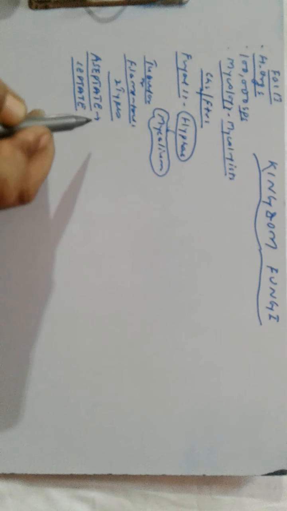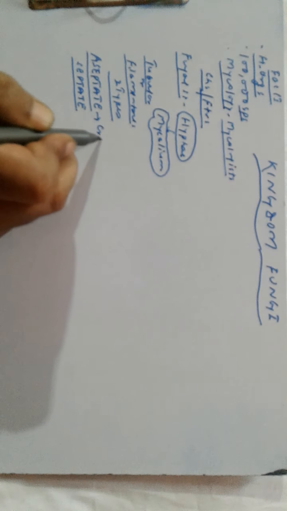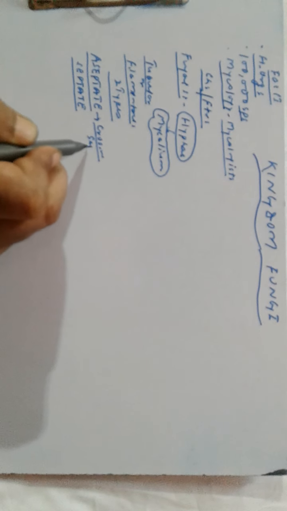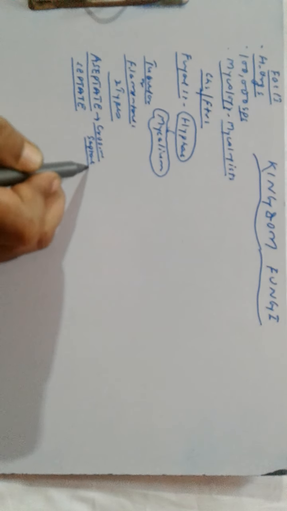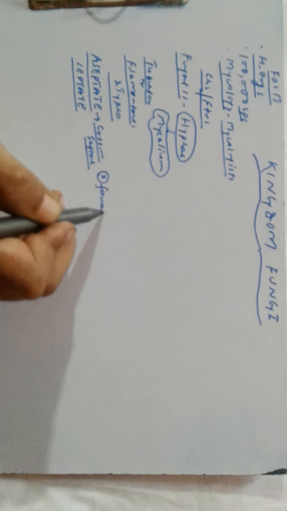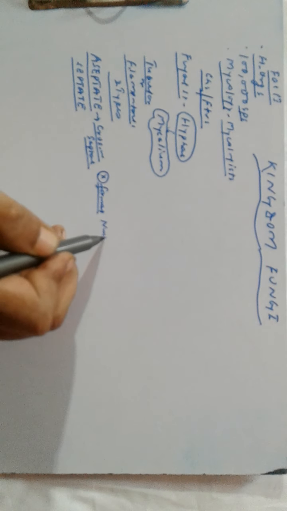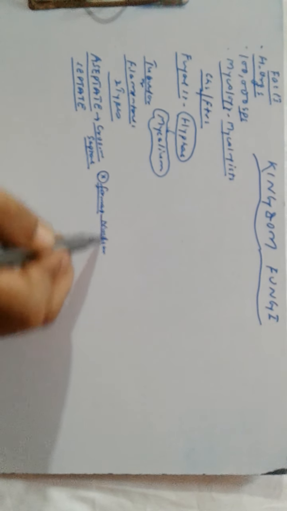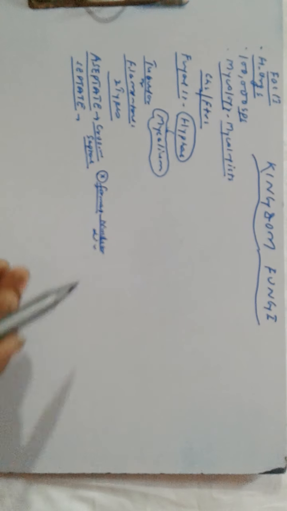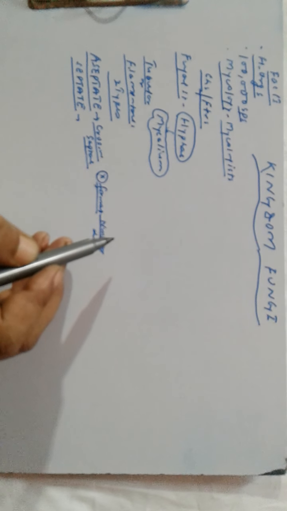What happens in aseptate hyphae? Here the cross walls, also known as septae, are not formed during nuclear division. Such hyphae are filled with multinucleated cytoplasm.